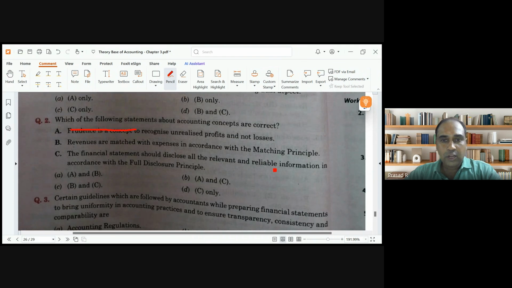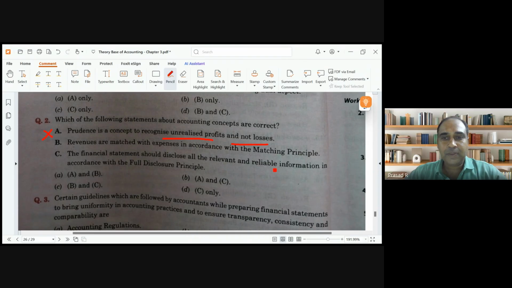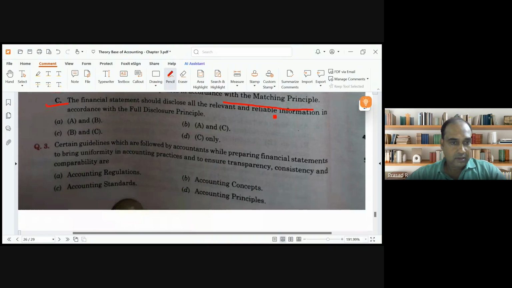Now, which of the following statements about accounting concepts are correct? Prudence is a concept to recognize unrealized profit and not losses. Is this correct, guys? Can we record unrealized profits? No, we cannot record. Revenues are matched with expenses in accordance with the matching principle. This is correct. The financial statements should disclose all relevant information in accordance with the full disclosure principle. This is also correct.